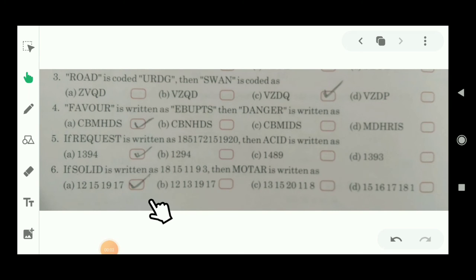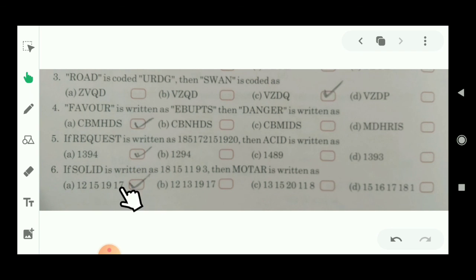Now students, let's see the last question of this exercise. If SOLID is written as 18, 15, 11, 9 and 3. Students, as you know, according to the alphabet, S's value is 19. But here 18 is written. That means 19 minus 1, you can see here 18. Then O's value is 15 and here is also 15. There is no change. L's value is 12 but here is written 11. That means 12 minus 1 is equal to 11.